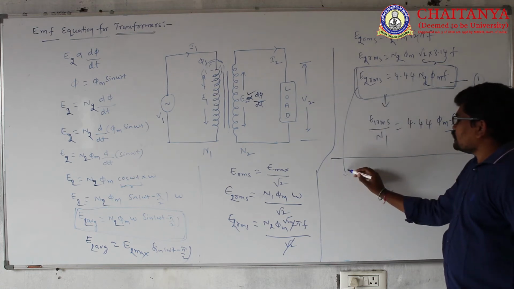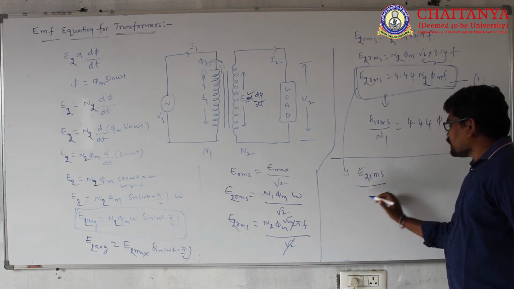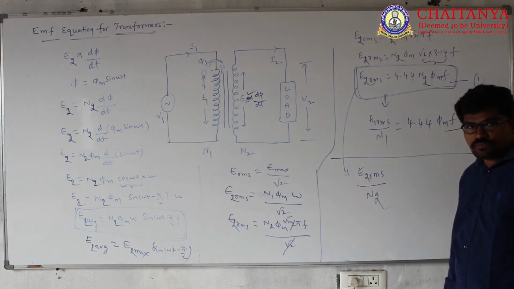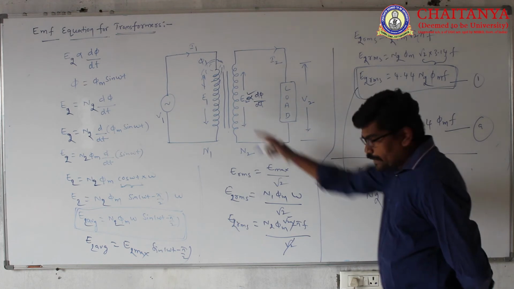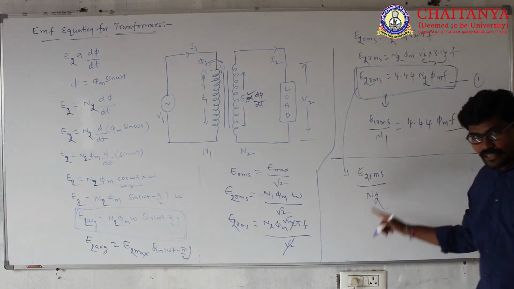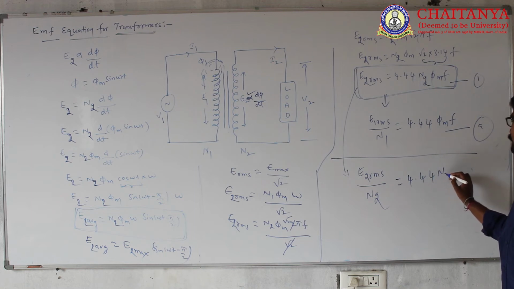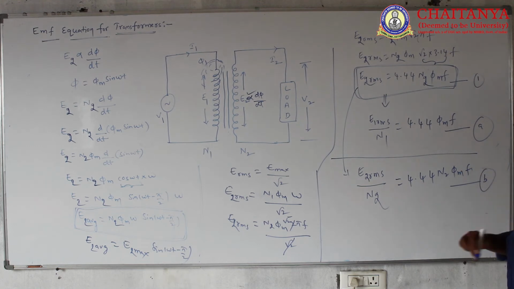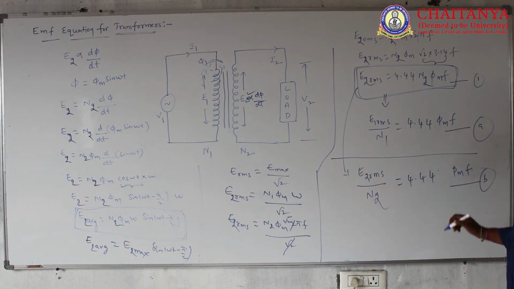From this equation, I am writing the EMF induced in the transformer secondary winding per turn, that is E2 by N2 is 4.44 phi m f. I am taking this equation as B.